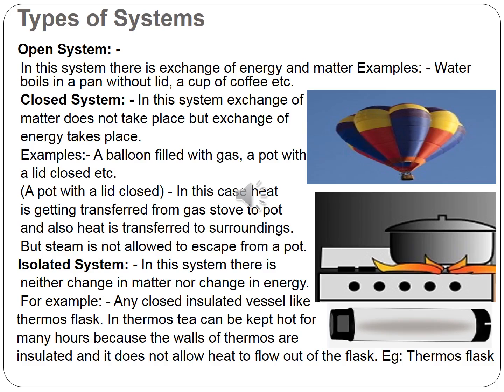Third one is the isolated system. In this system, there is neither change in matter nor change in heat energy. For example, any closed insulated vessel like a thermoflask. In a thermoflask, tea can be kept hot for many hours because the walls of the thermoflask are insulated, so it does not allow heat energy to flow out of the flask.